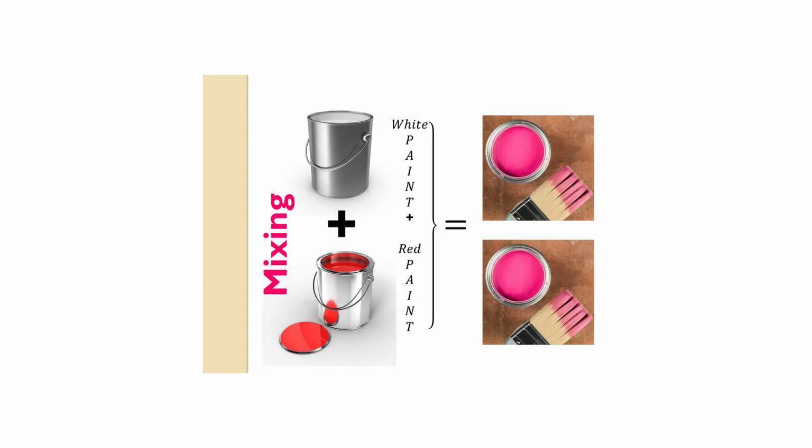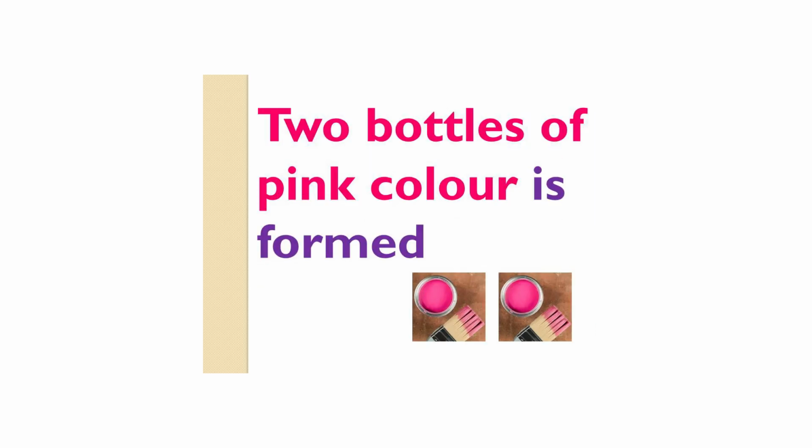See the color of paint. One can contains white paint. The other can contains red paint. If we mix the two cans, what is the color of the paint? Is it white? Is it red or any other color? Yes, of course, another color is formed, that is, pink is formed.